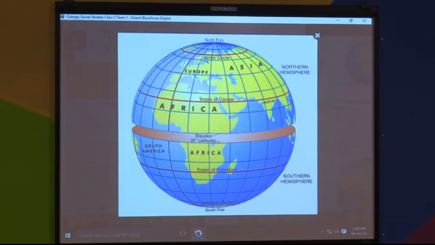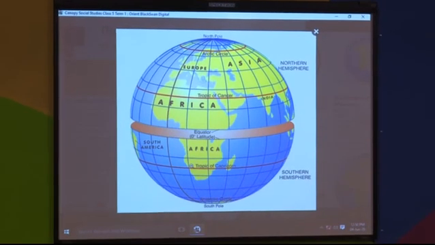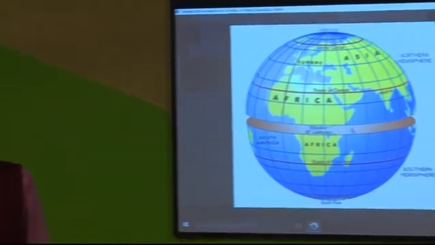And the vertical lines here, as you can see, from north to south, they are called longitudes. Now, latitudes run from east to west, each taking a full circle, and longitudes come from north to south. They are semicircles.